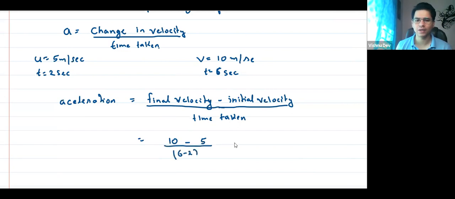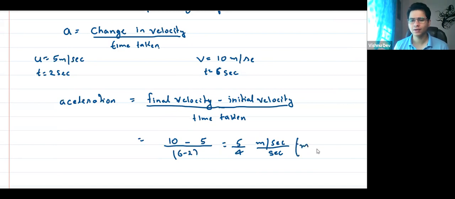So this is what it is. Tell me, 5 by 4. 5 by 4 meter per second, because the unit of velocity is meter per second divided by second. So the unit is meter per second square. I hope all of you remember the unit of acceleration, the dimension of acceleration.